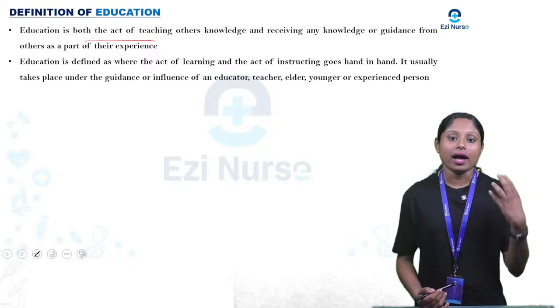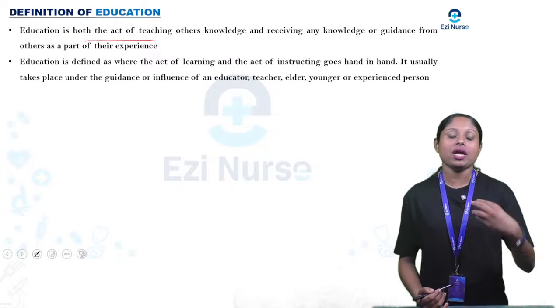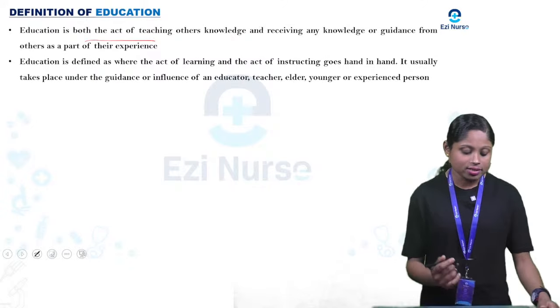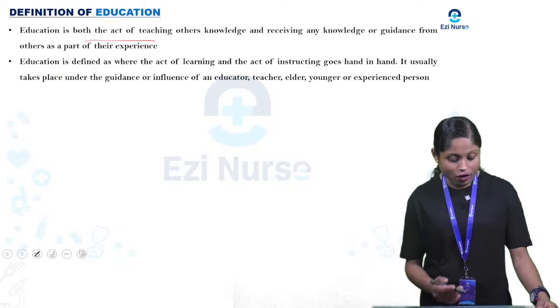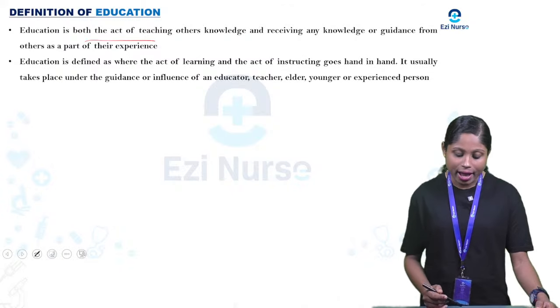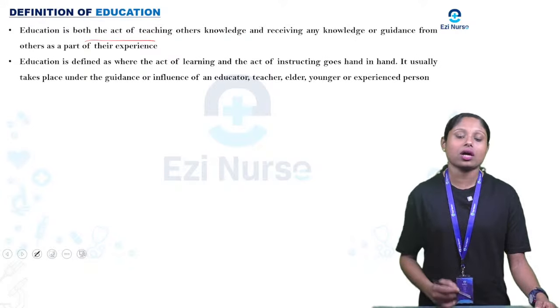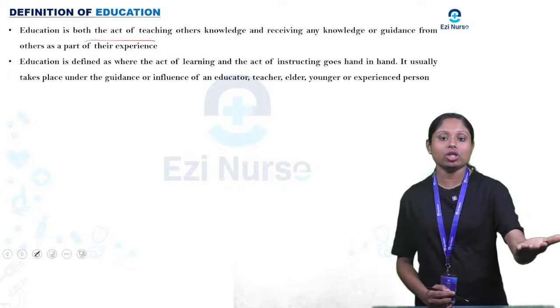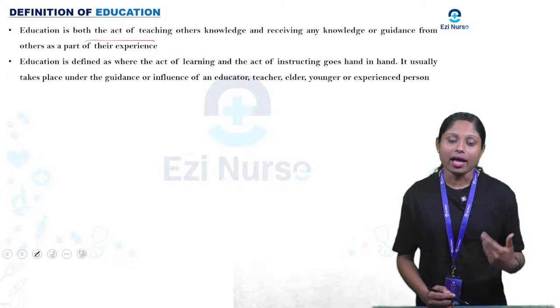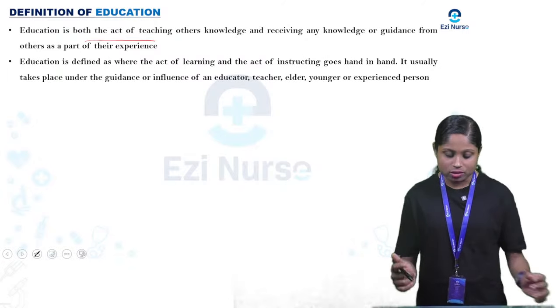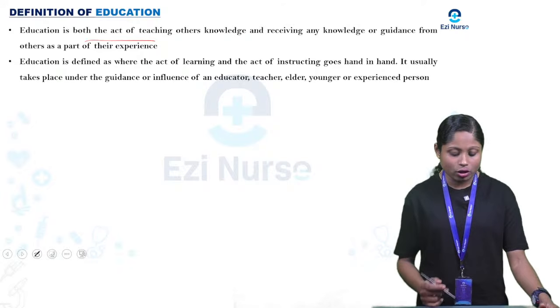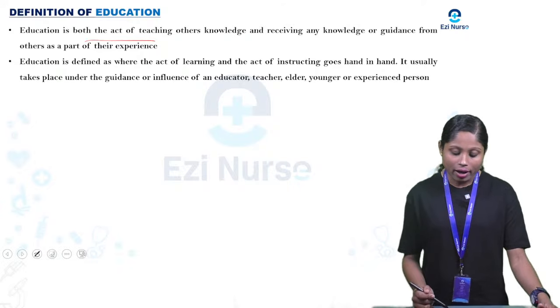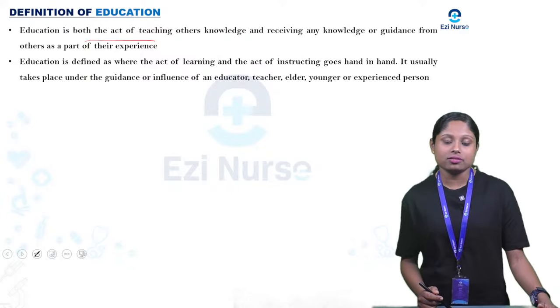So it is both the act of teaching and also learning. So that is education. Education is defined as where the act of learning and the act of instructing go hand in hand. Where we ourselves are teaching, and we ourselves are learning. So it has two actions. It usually takes place under the guidance or influence of an educator, teacher, elder, younger or experienced person.